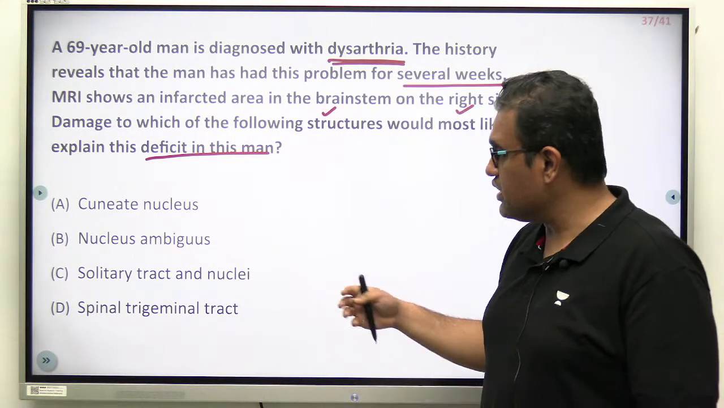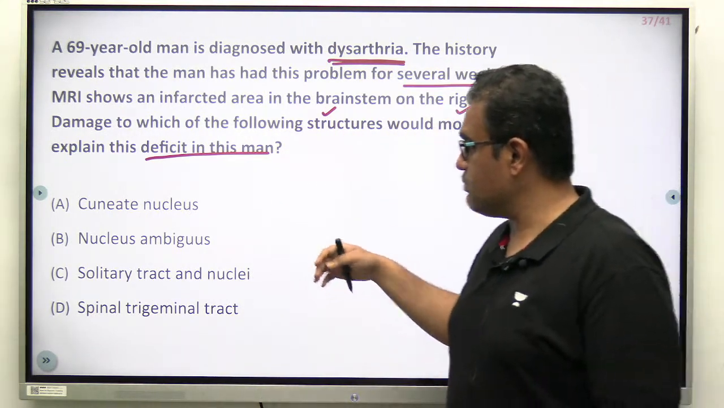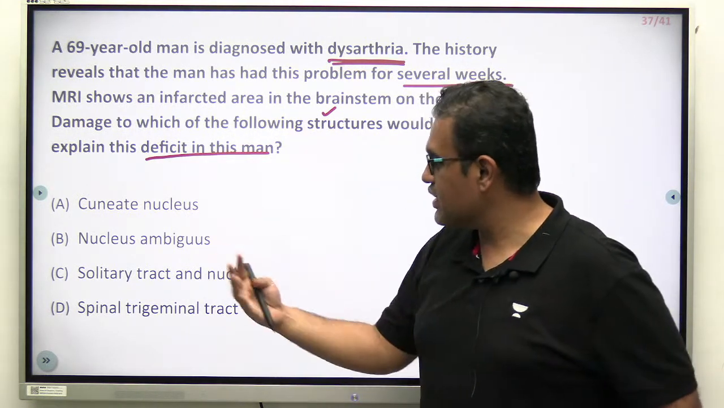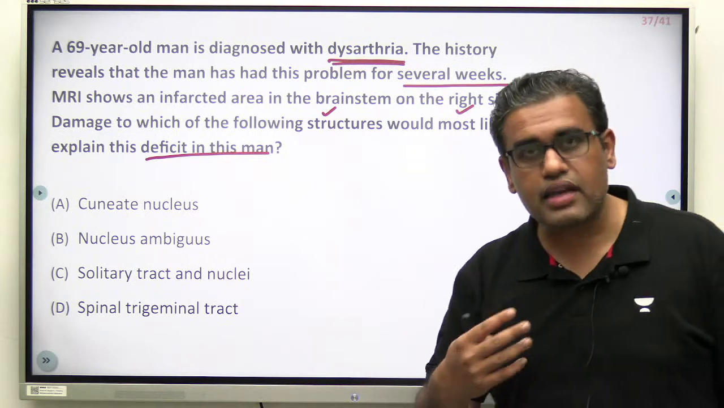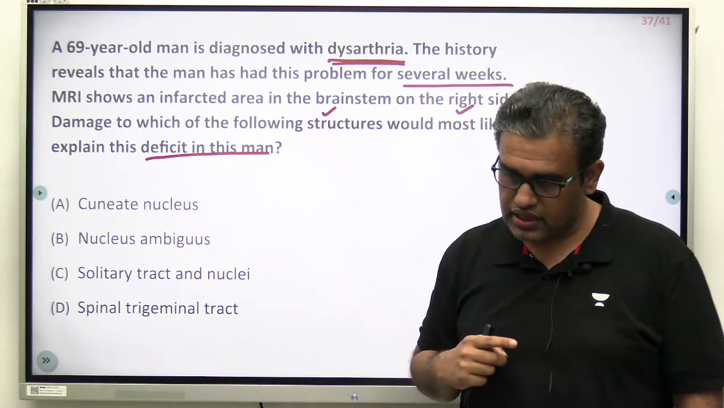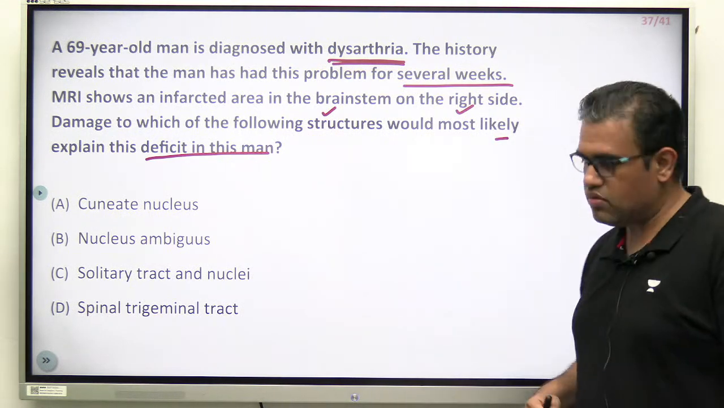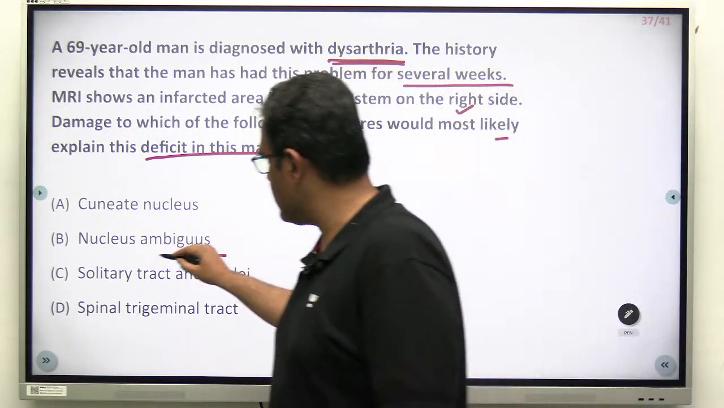Is it a cuneate nucleus? Is it a nucleus ambiguus? We are actually merging head, neck and neuro over here. Is it a solitary tract nucleus or a spinal trigeminal tract? What do you think, guys? What should be the answer? Think. B's are coming. What is B over here? Very, very good. Nucleus ambiguus.